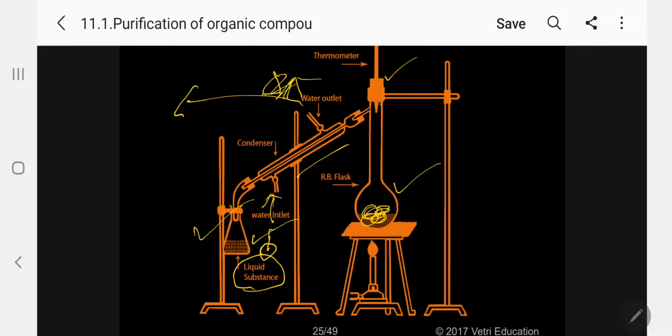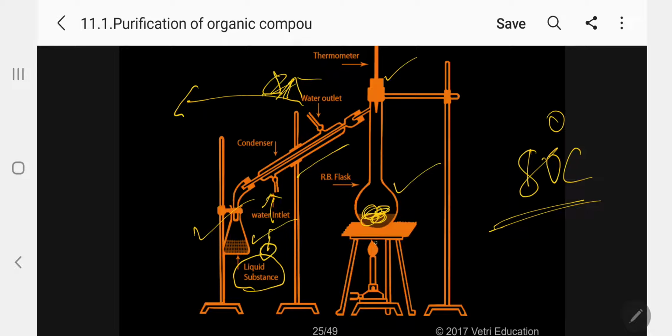So how can we note that? Identify when we have to connect the receiver: when the boiling point is constant. For example, if I take water, the boiling point is 100. Take ethyl alcohol, the boiling point is 78.3. So if you want to purify the alcohol like this, you should be very careful. Kindly follow. Suppose a liquid like benzene has an 80-degree boiling point.